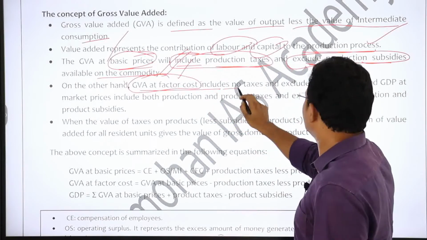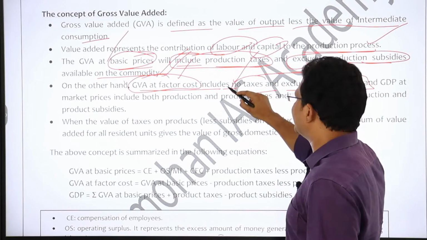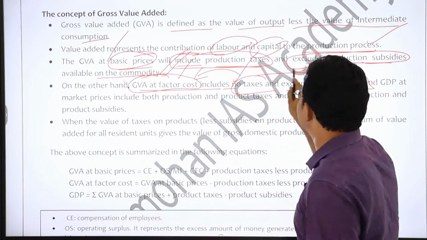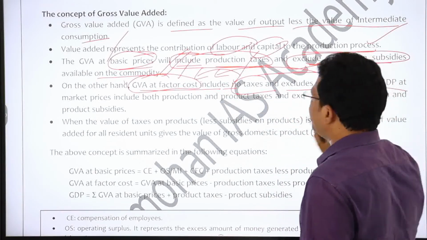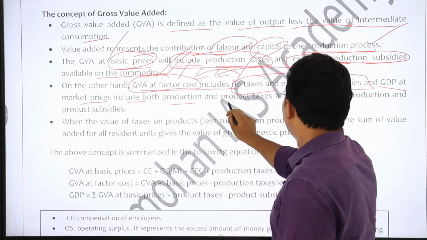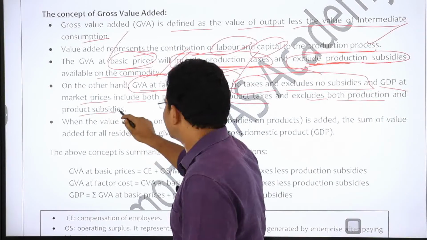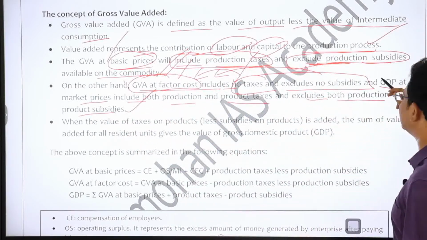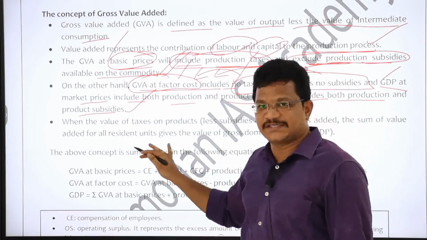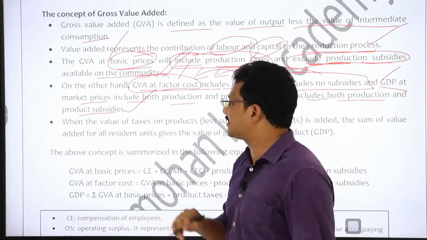GVA at factor cost includes no taxes and excludes no subsidies. That means to say that they don't include the taxes, however they include the subsidies, right? And GDP at market prices includes both production and product taxes and excludes both production and product subsidies. In GDP at market prices, it includes both production and product taxes. However, it excludes both production and product subsidies.